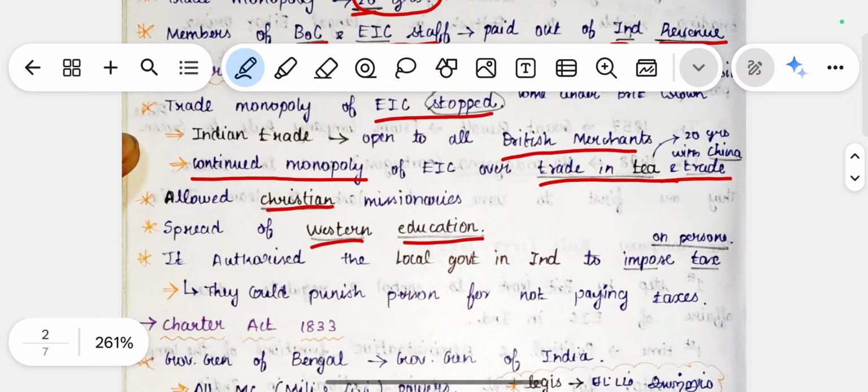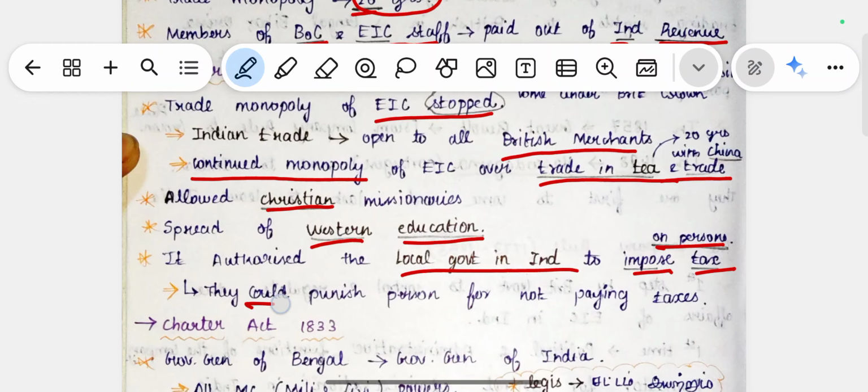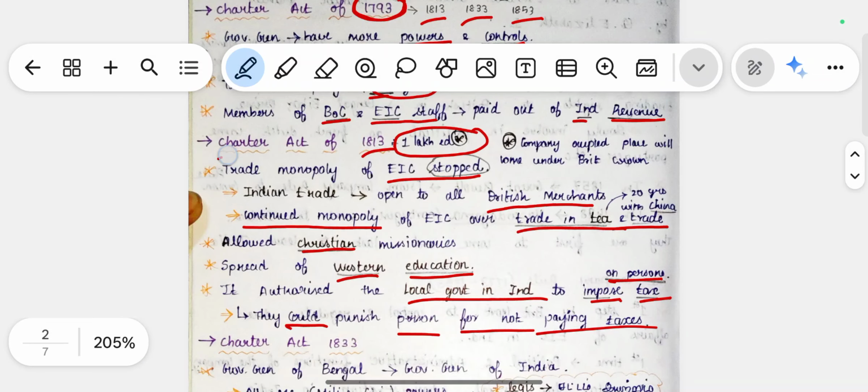It also authorized the local government in India to impose tax on persons. If any persons didn't pay the tax, they could be punished. So the British East India Company would punish people who did not pay the tax. These came under the Charter Act of 1813.